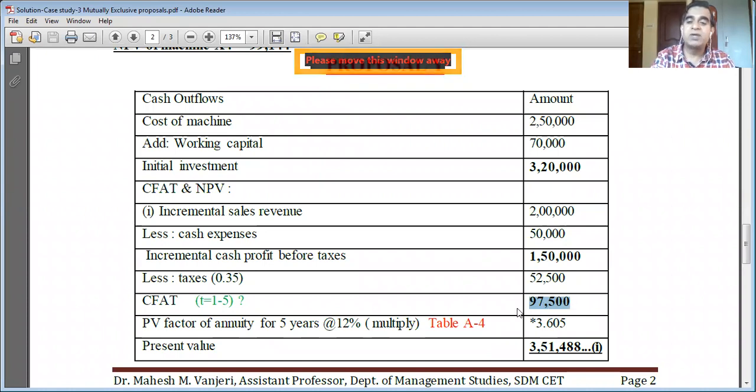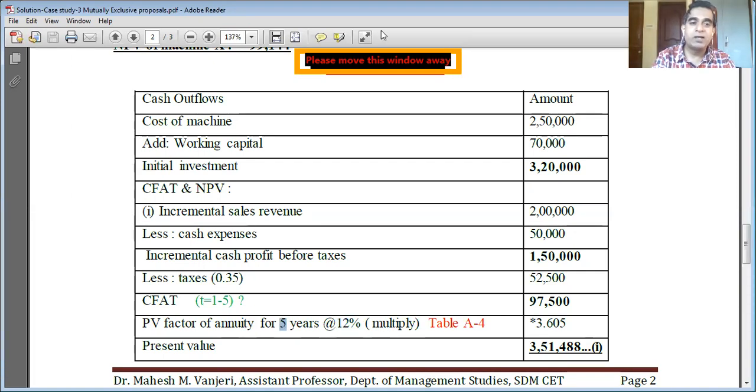Since we need to convert a future sum to present value, we use the discounting technique, and since it is an annuity, we refer to table A4, the present value of annuity. We find the value from the 12% interest column and 5th year row.